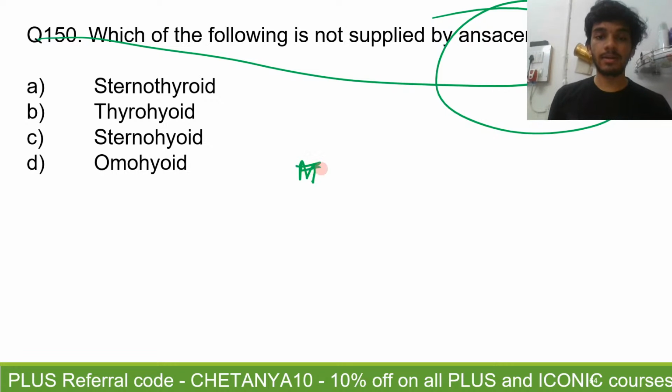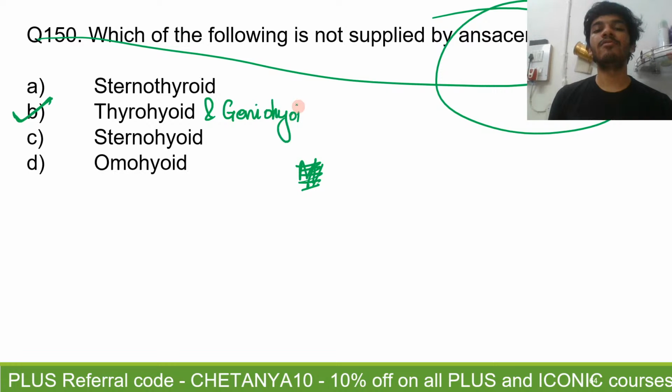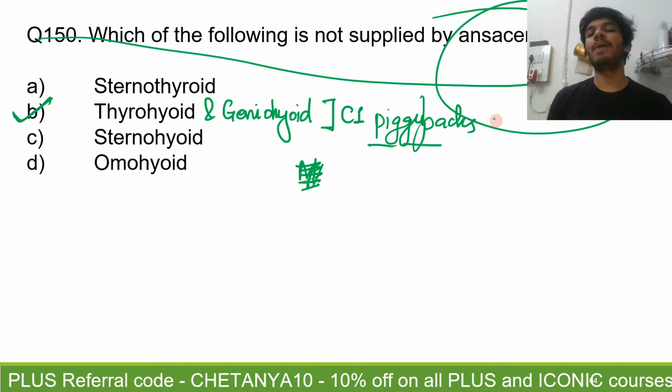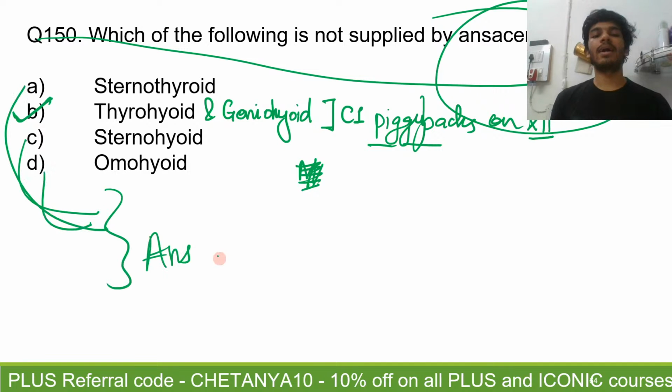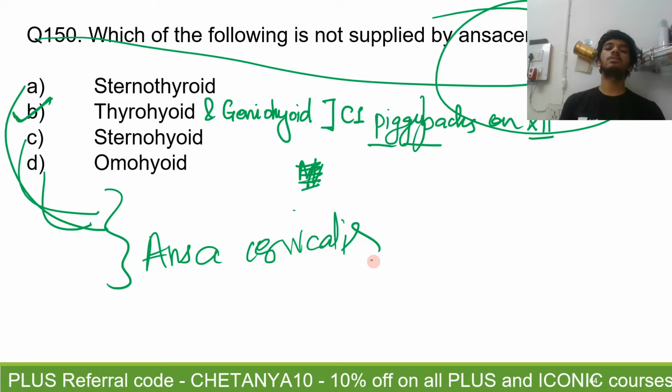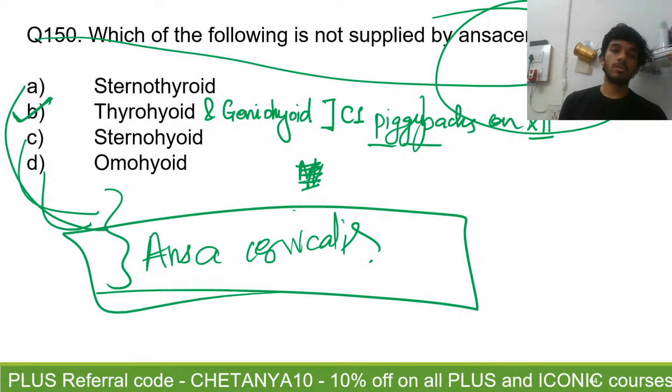150th, Mishti has given the answer. Are there any other answers that are conflicting with this? Right. Purpose also gave B, so I will tell you the answer is B. Thyrohyoid and geniohyoid are two muscles that are supplied by C1, which piggybacks, the word used is piggybacks, on the hypoglossal nerve, right? The rest, the sternothyroid, the sternohyoid, and the omohyoid, the strap muscles, are supplied by the ansa cervicalis through its superior and inferior roots. Power has also given the correct answer.